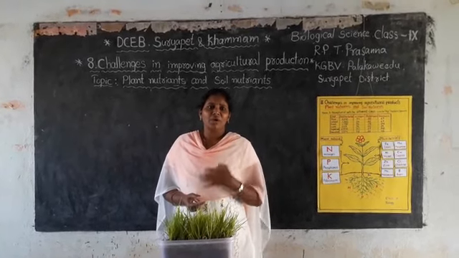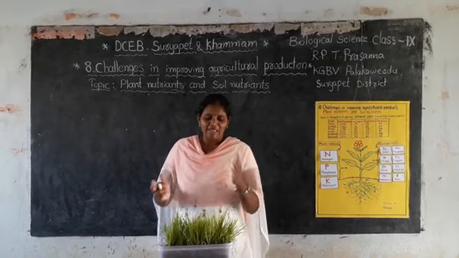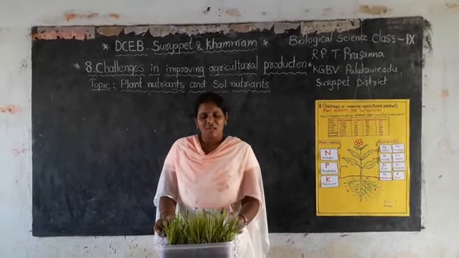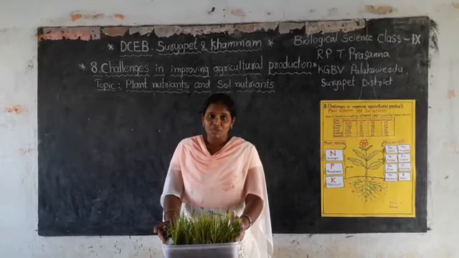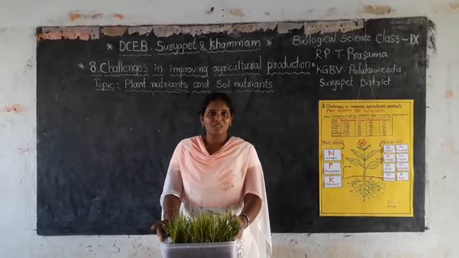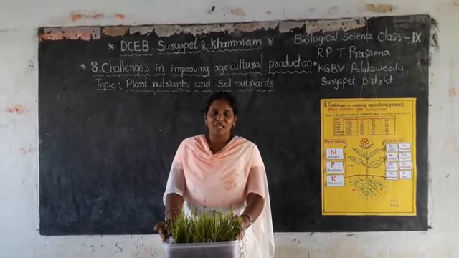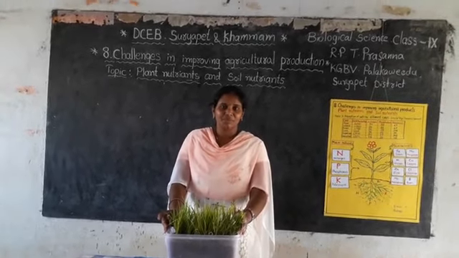So like us, plants also require some kinds of nutrients. Let us know what those are.